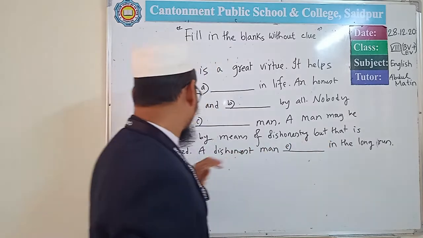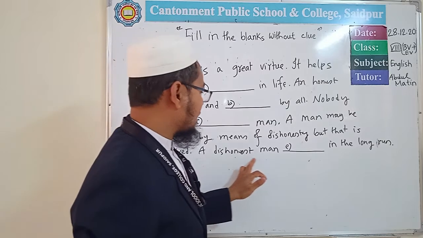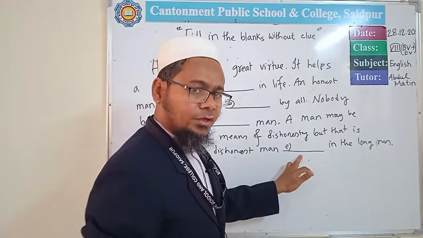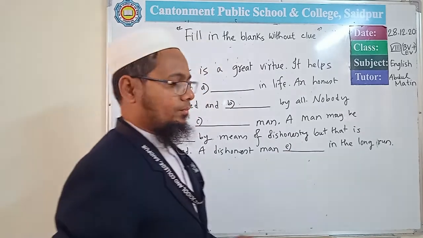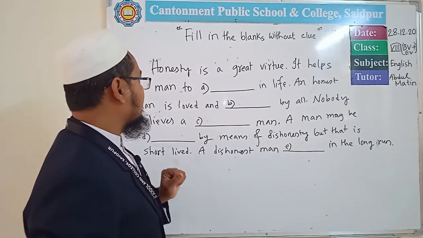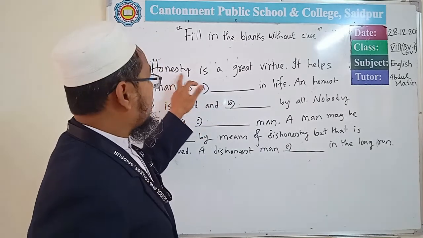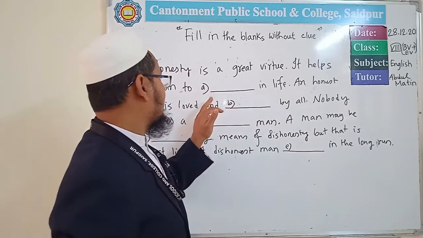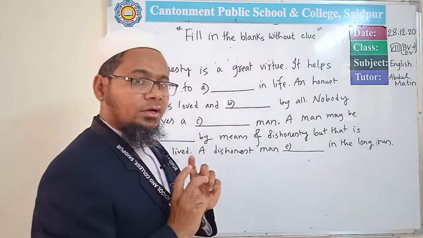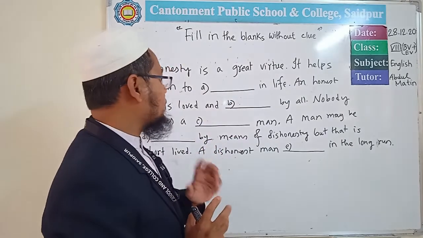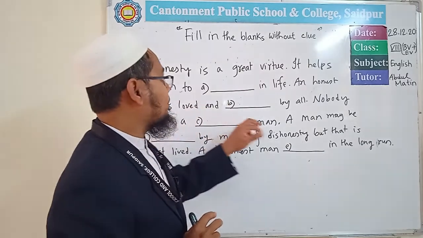But that is short-lived. A dishonest man is dashed in the long run. So here the subject is a dishonest man. Here the absent one is a verb. So in the blank of E there will be a verb form. If you think of the answer correctly, according to the meaning of the sentence it will be succeed. It helps a man to succeed in life. So two things. First one, the meaning. Second one, the formation, grammatical correctness. What will be the grammatically correct form of the word? So here it can be succeed.